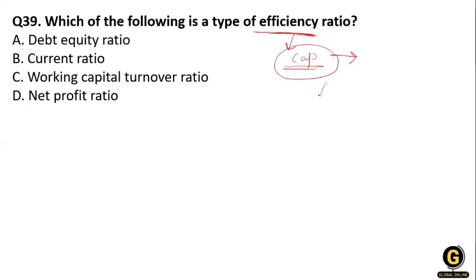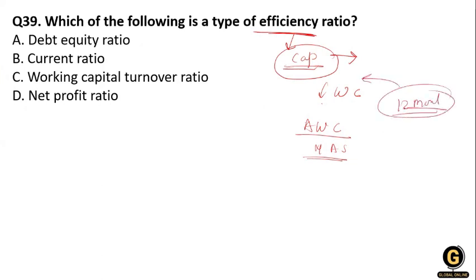So which capital? Working capital turnover ratio is calculated by dividing the net annual sales by the average amount of working capital. And how do we get the working capital? Current assets minus current liabilities, during a 12-month period. The working capital is capital of less than one year. So option C, working capital turnover, is the right answer.